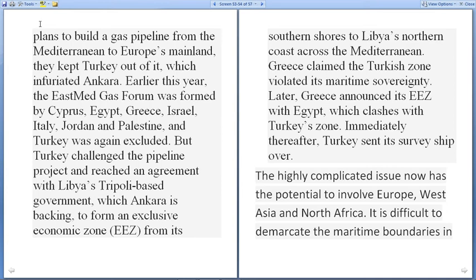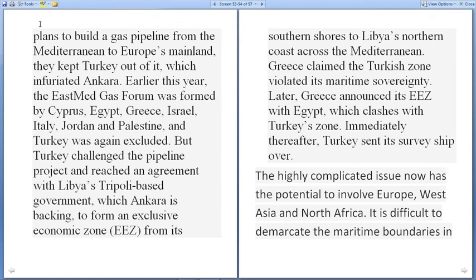But Turkey challenged the pipeline project and reached an agreement with the Libya Tripoli-based government, which Ankara is backing, to form an exclusive economic zone, that is EEZ, from its southern shores to Libya's northern coast across the Mediterranean. Greece claimed the Turkish zone violated its maritime sovereignty. Later, Greece announced an EEZ with Egypt, which clashes with the Turkish zone.